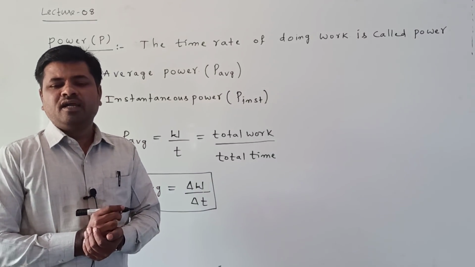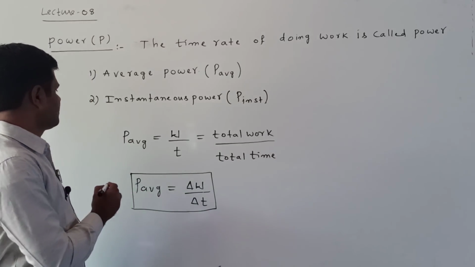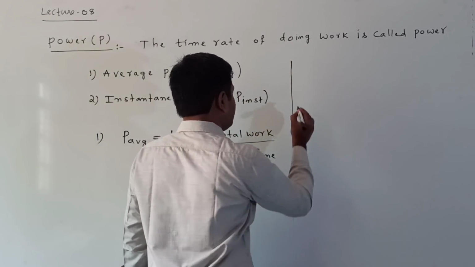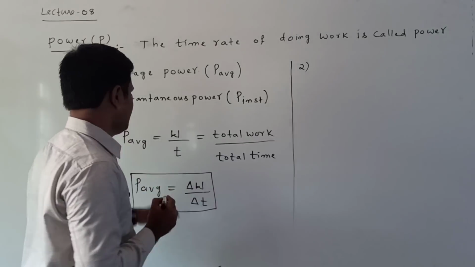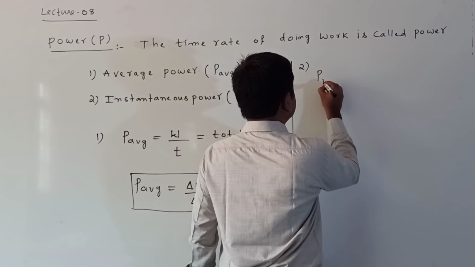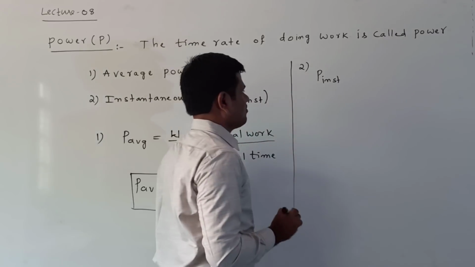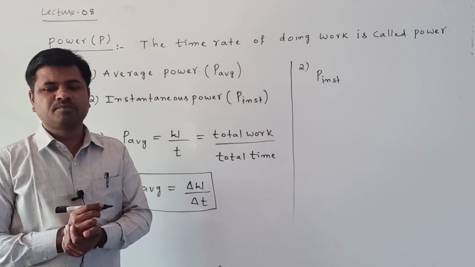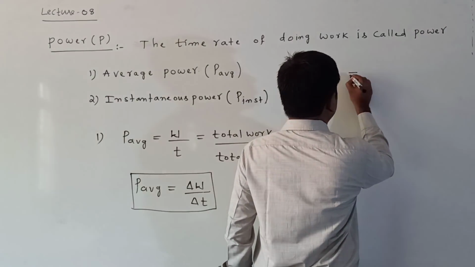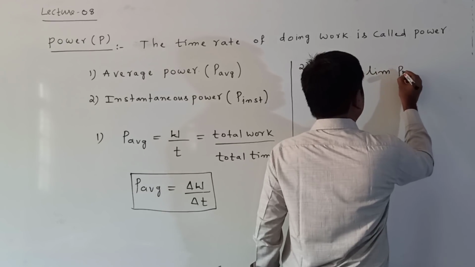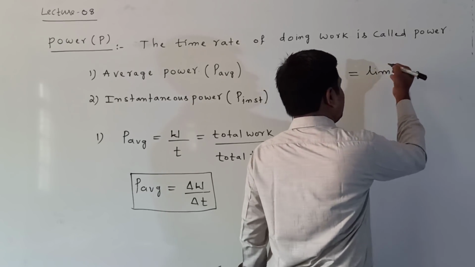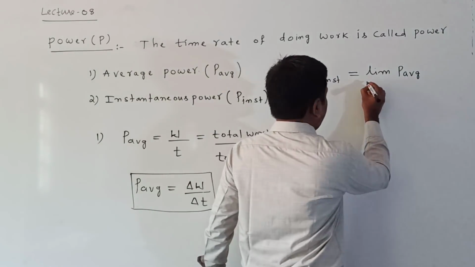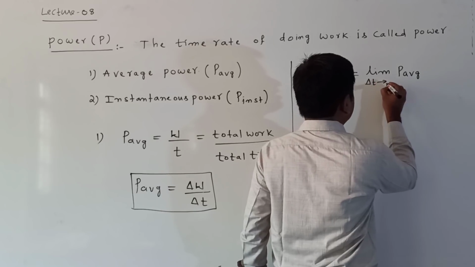This is called average power, P average. Next we define the instantaneous power, P instantaneous. How do we define it? Instantaneous power means the limiting value of average power. LIM means limit: the limiting value of average power when the time interval delta T tends to 0.